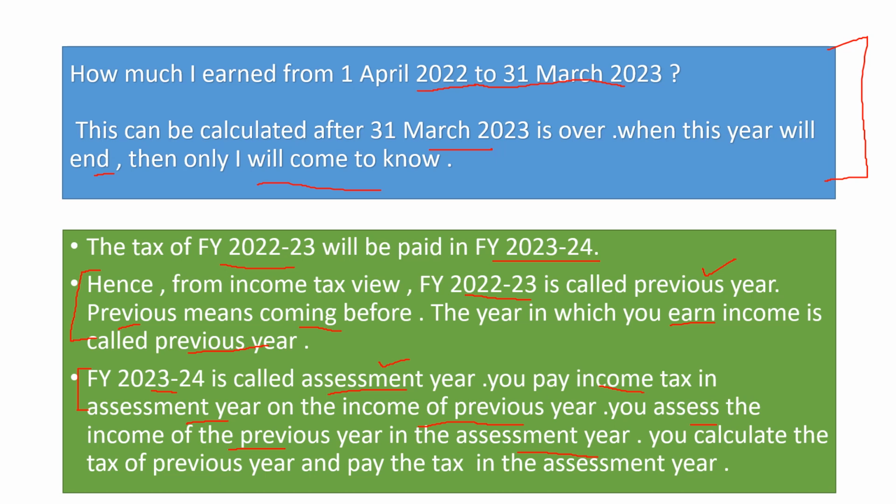You calculate the tax of the previous year and pay your tax in the next financial year, which is called the assessment year. Okay, income earning in the previous year, income calculation in the assessment year, tax payment in the assessment year.